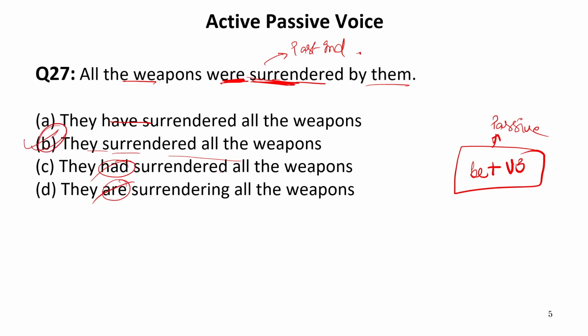Obviously, B will be the correct answer because here we have subject, then verb second form, which is past indefinite tense. So our answer is B. This is again very, very simple. Now let us move to the next one.